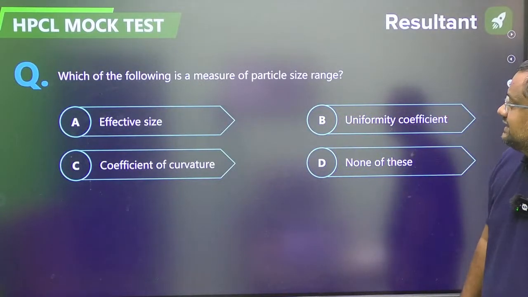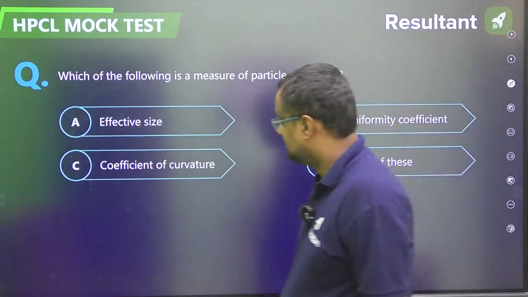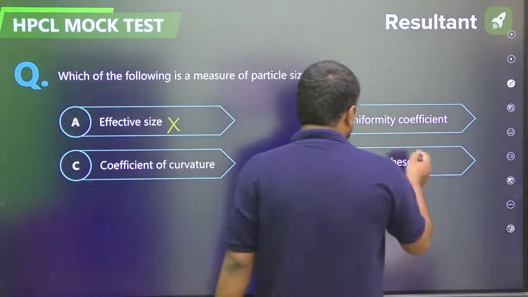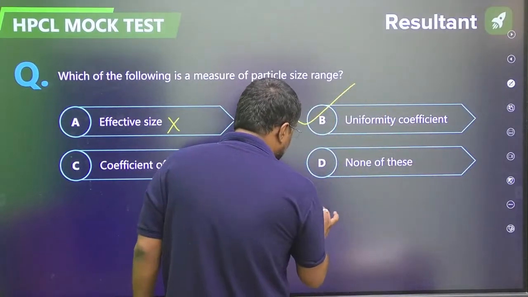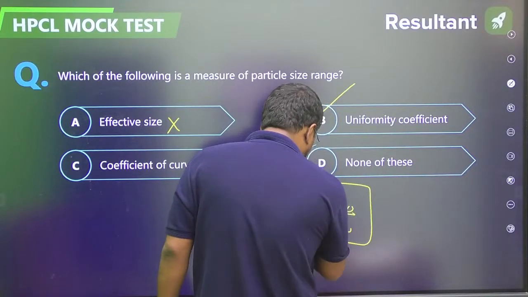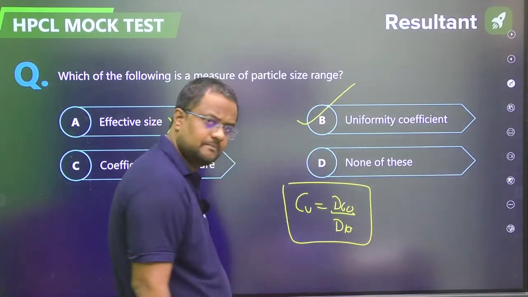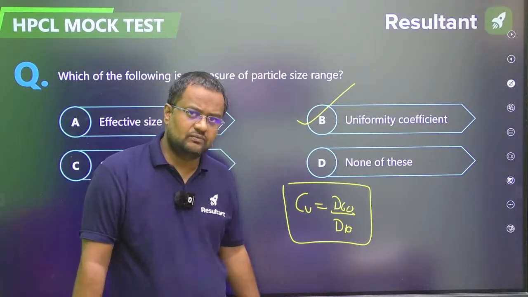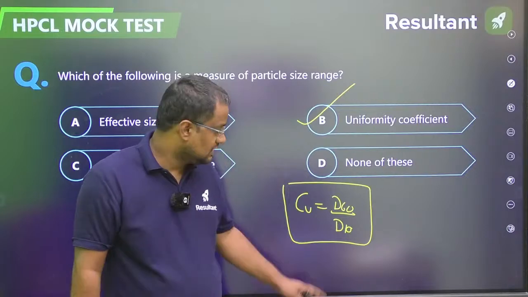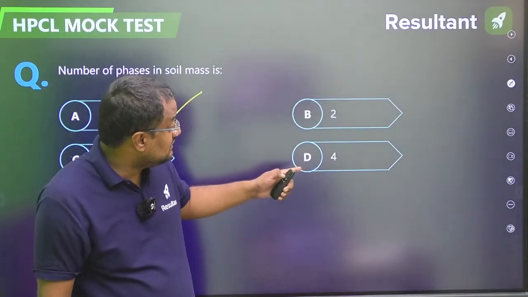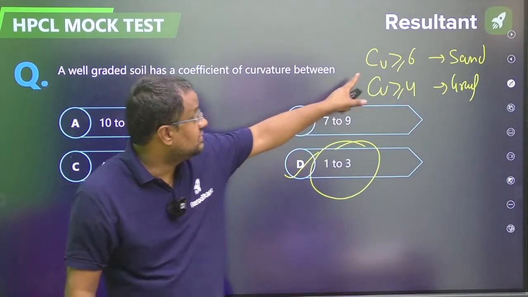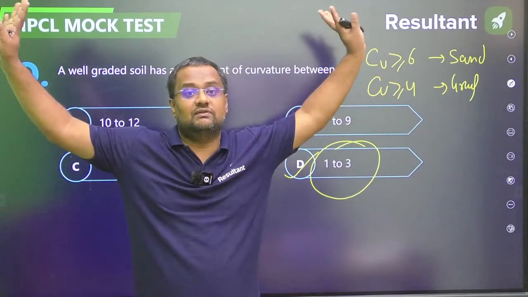Which of the following is a measure of particle size range? Effective size will give you only the mid diameter. Guys, coefficient of uniformity, how much more can it be? Now see, I am giving a very beautiful logic you have never heard till now. Those students who have already studied from me might know this. Guys, CC we are fixing at 1 to 3, but CU we are saying greater than 6, anything will be well graded.